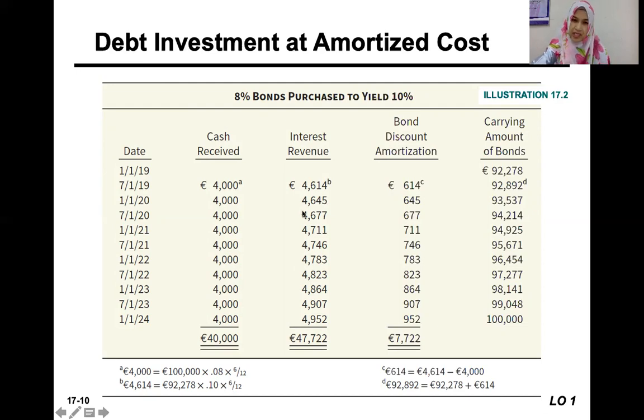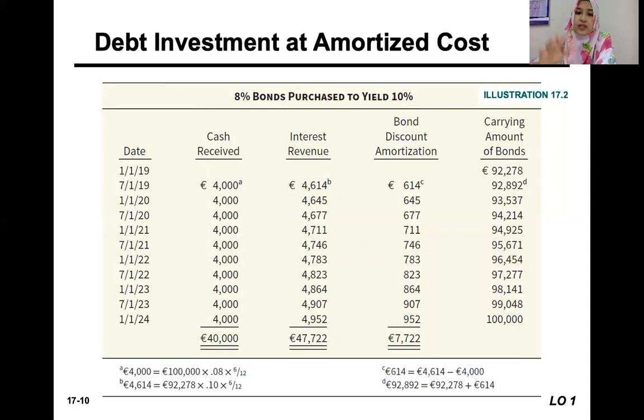The difference between the two is basically the bond discount amortization. And then we add it to the previous amount, because it is a discount. So on 1st July 2019, we add to the previous amortized cost of the bond, which is 92,278, the bond discount amortization of 614. So we get 92,892.